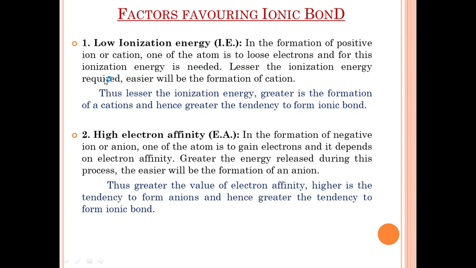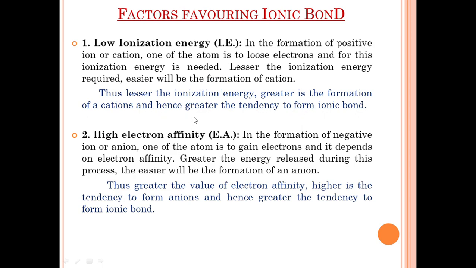It requires some energy, that is called ionization energy. The lesser the ionization energy required, the easier will be the formation of cation. Thus, the lesser the ionization energy, the greater is the formation of cations, and hence the greater the tendency to form ionic bond.